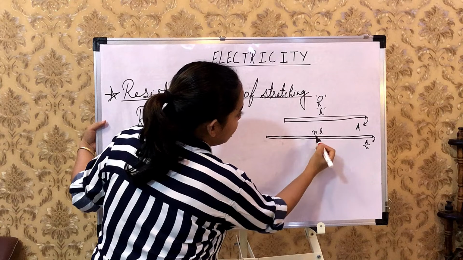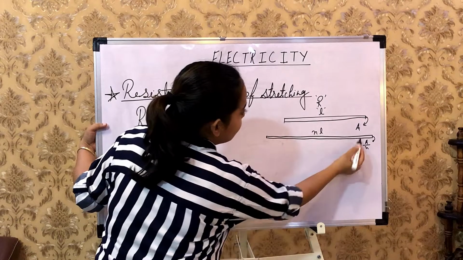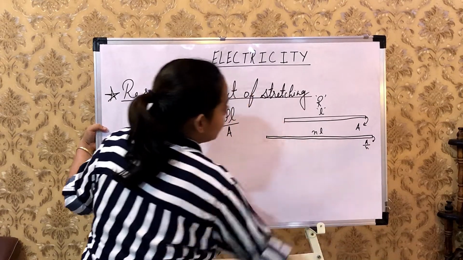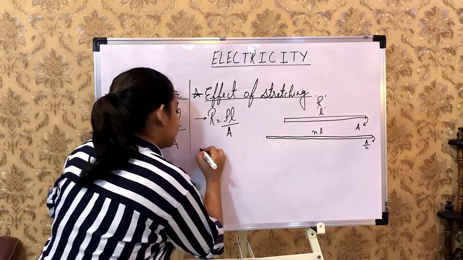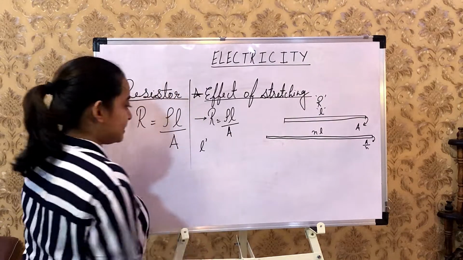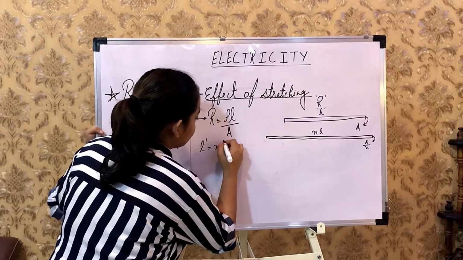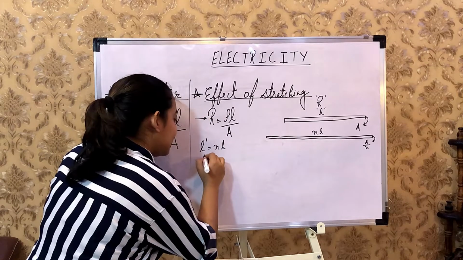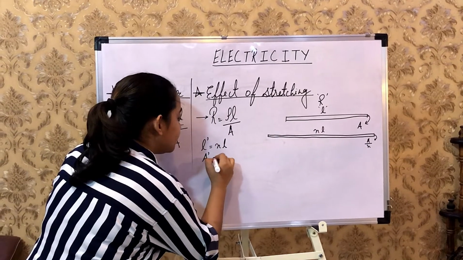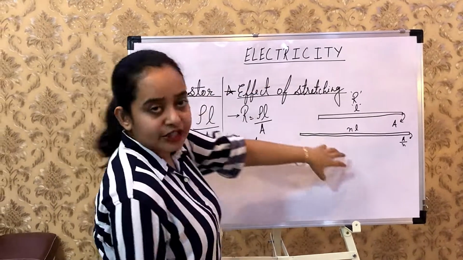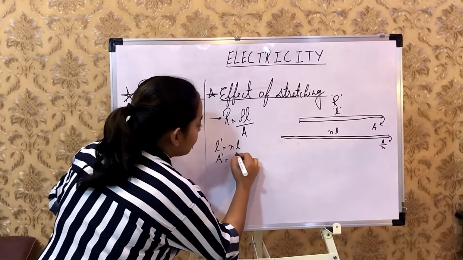I took L as n times of L, and area I am taking A upon n. So I get new length that I am marking as L dash equals to n times of L. I am getting A dash, my new area of this stretched wire, as A upon n.